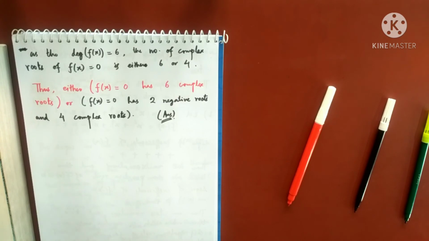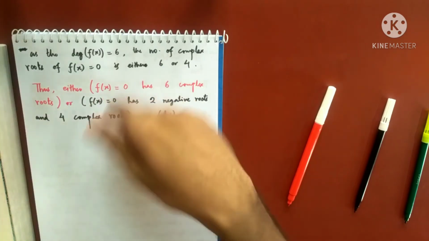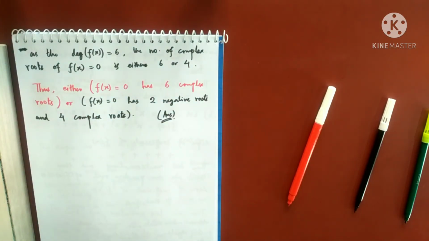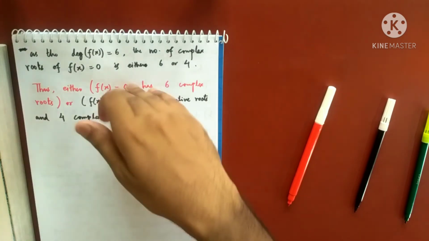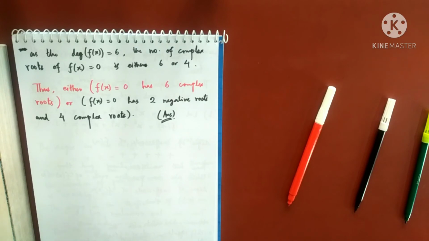And using other tools, we can eliminate one of these conditions. Like you may use Rolle's theorem to take out the derivative and check whether the root will be there or not. You again use that if f of alpha and f of beta are opposite in sign, then there exists a root between alpha and beta. All those things you may check and eliminate one of the conditions if you want to.